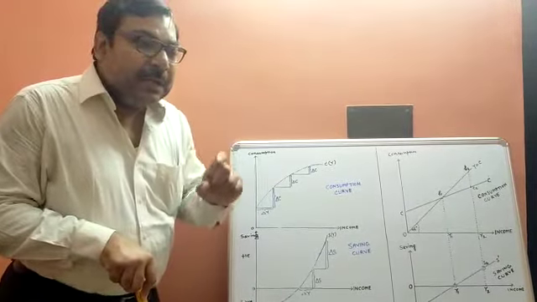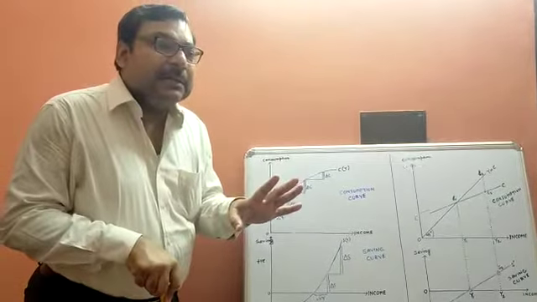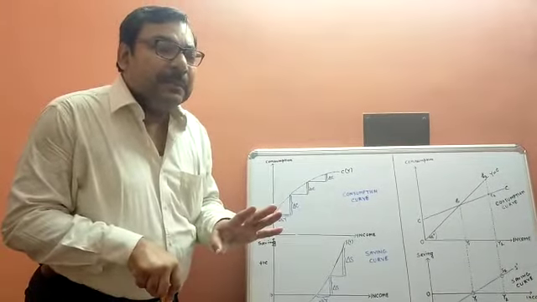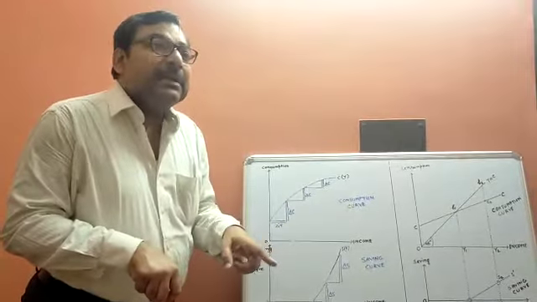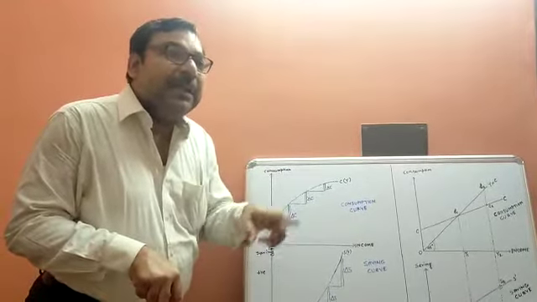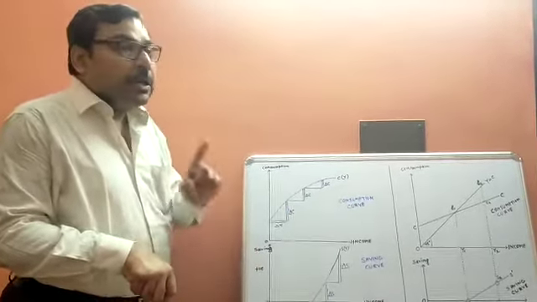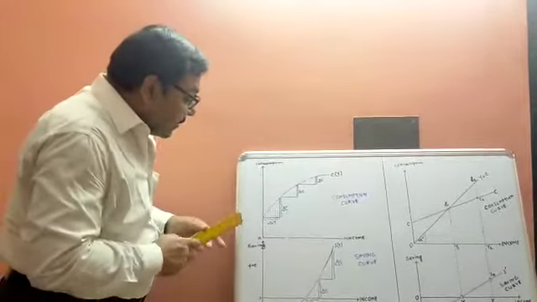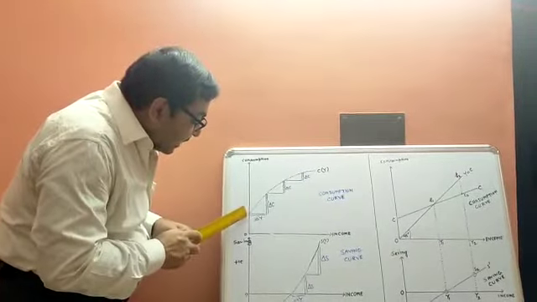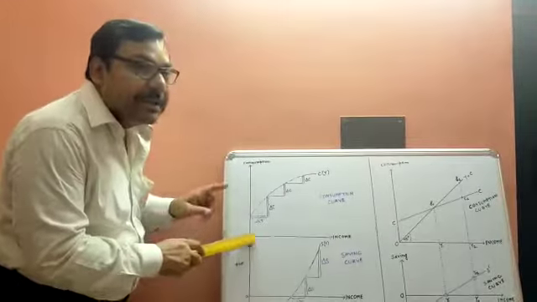Students, you are all consuming, but you have no income. Consider a beggar: he has no income, but he is also surviving and he is also consuming. So a living body should have some consumption. Because consumption cannot be zero, the consumption curve starts with an intercept, never from the origin.